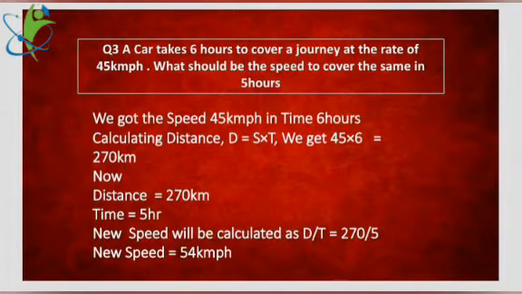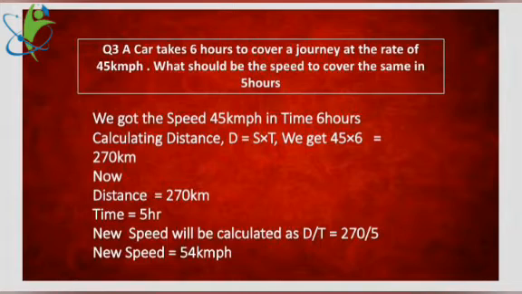The distance is 270 kilometers, and this time the time is 5 hours. In the first part, speed is given as 45 kmph and time is given as 6 hours. We got the speed. In the second case, we got the distance. Speed and time, we got the distance.